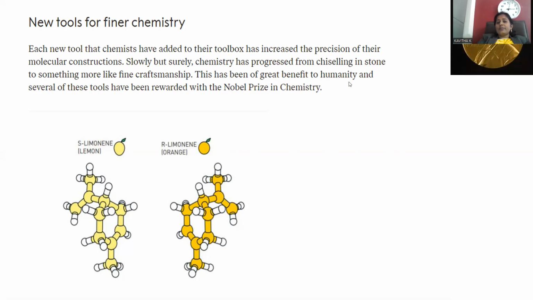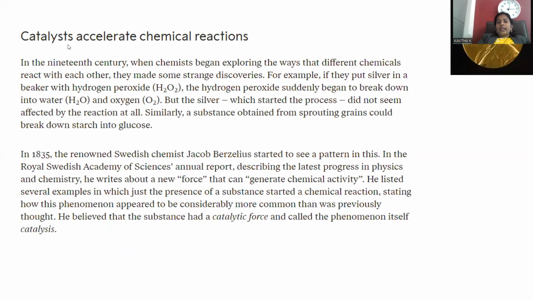This has been a great benefit to humanity, and several of these tools were rewarded with the Nobel Prize in the field of chemistry, right? These are a few examples related to chemical auxiliaries, which are very much helpful. S limonene and R limonene, you can notice over there. Catalysts accelerate the chemical reaction.